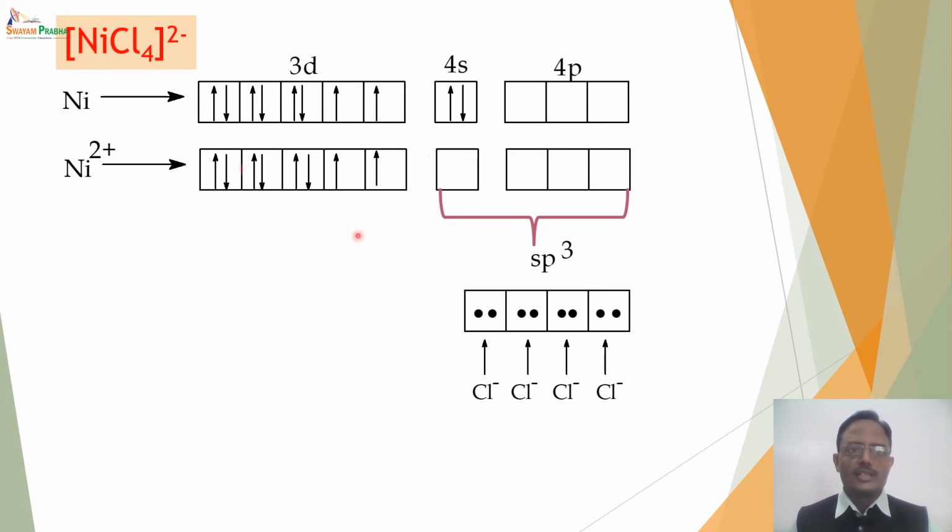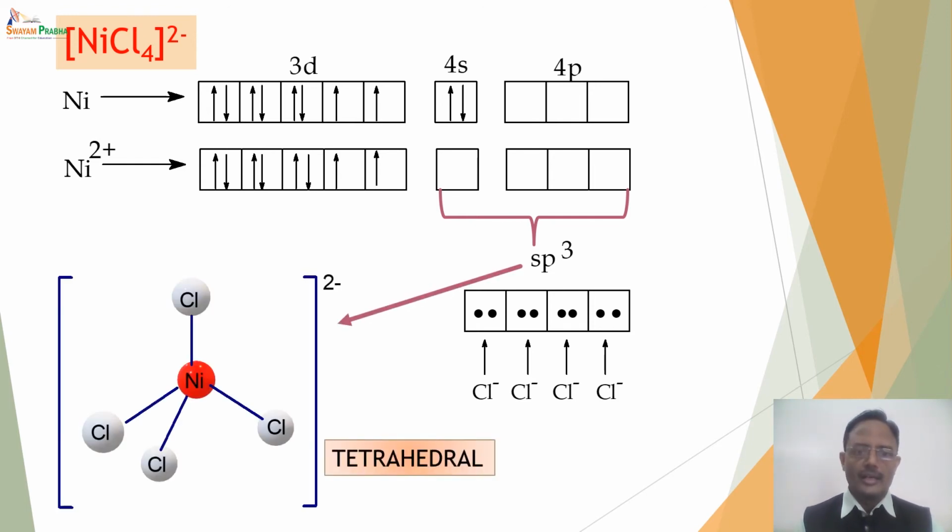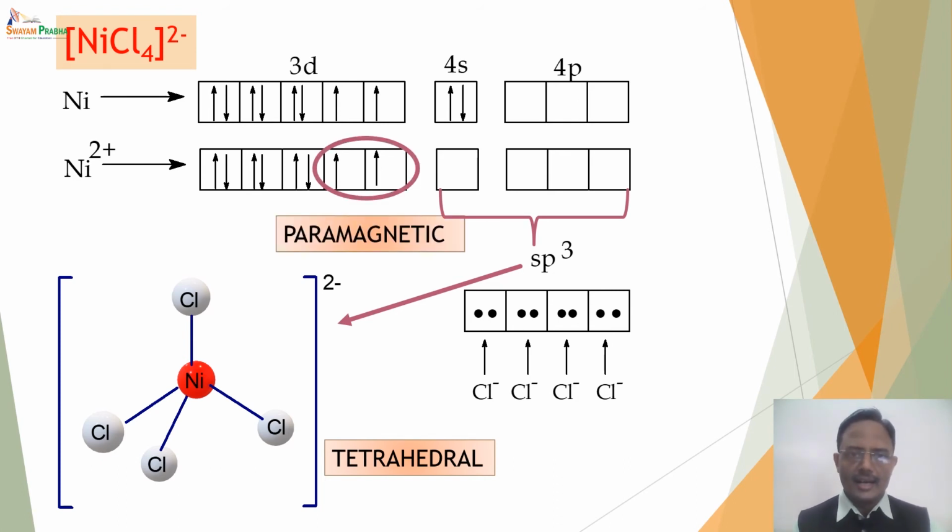Now since the chloride ligand is a weak ligand, it will prefer forming the outer orbital complex with sp3 hybridization, and since sp3 hybridization is there, it leads to tetrahedral geometry of the NiCl4 2- complex. Since there are 2 unpaired electrons in this complex, it is paramagnetic in nature.